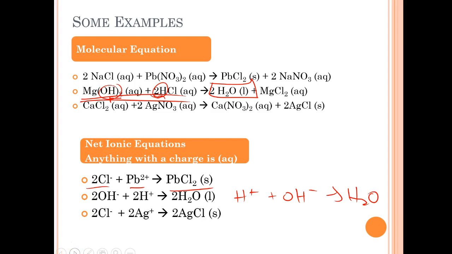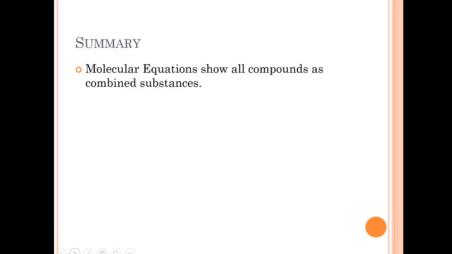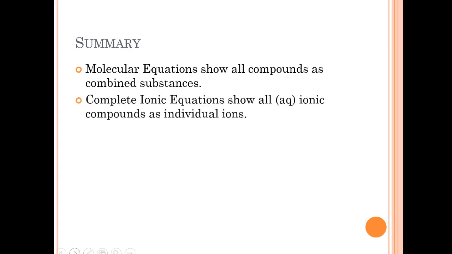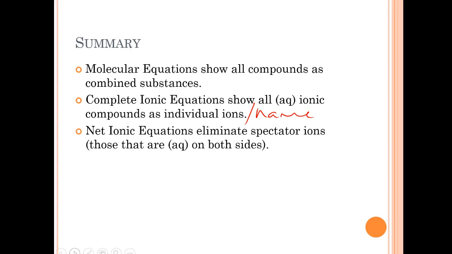Okay? This one, here's my solid. The stuff that made it is 2 of the Ags and 2 of the Cl's. It makes 2 of the solids, and again, you could divide everything by 2 as well. Okay, so the net ionic's a little bit easier. So, quick summary. Moleculars, basically what you've been doing so far, everything's combined. A complete ionic equation shows everything that is aqueous as individual ions based on their name. So sodium sulfate, sodium and sulfate, not atoms. Net ionic equations take out spectator ions. Those that are aqueous on both sides, they keep anything that changes.